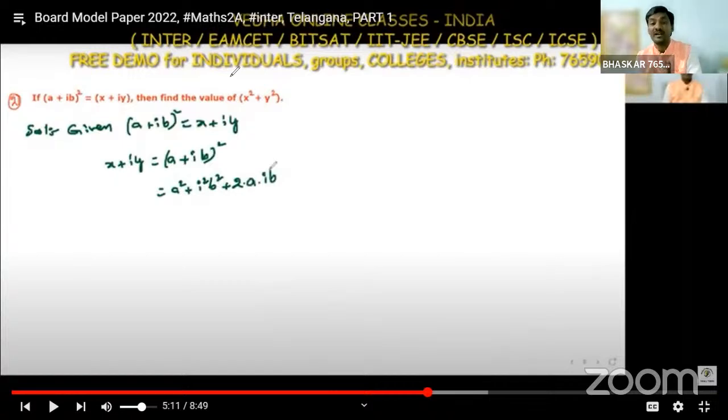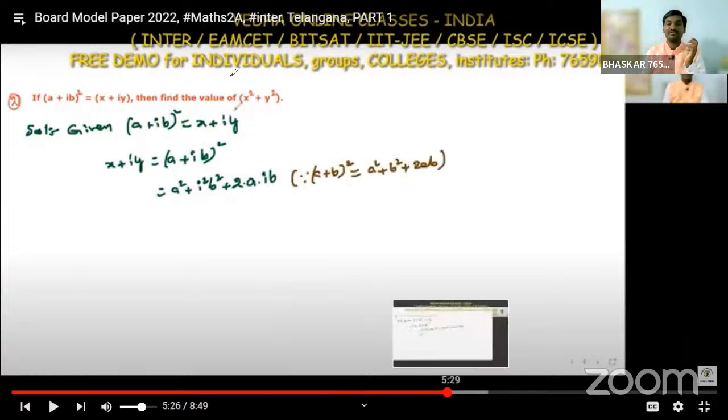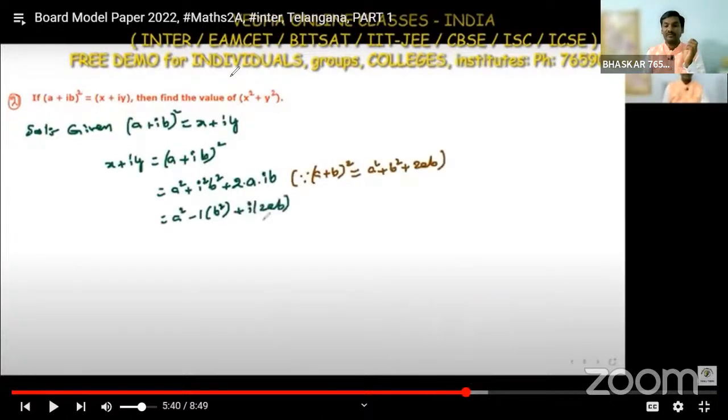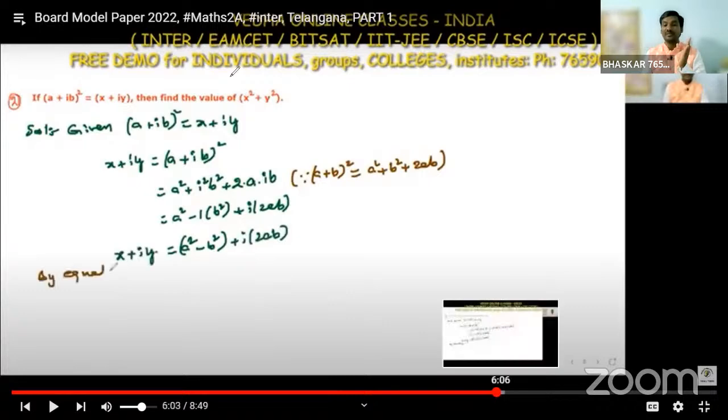Apply the a plus b whole square formula here: a square plus b square plus 2ab, with the i's. Already we know the i square value is minus 1, so by substituting i square equals minus 1, we get minus b square. That means a square minus b square is the real part and i into 2ab is the imaginary part.